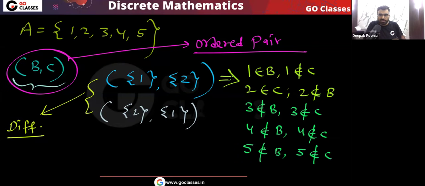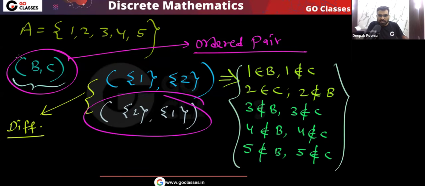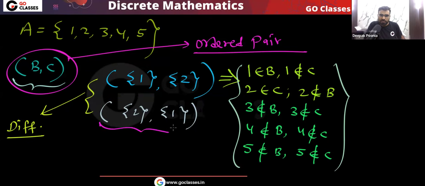Is this point clear, that how we got this? Let me know. These are the decisions we have taken to get this ordered pair. What are the decisions we have taken?